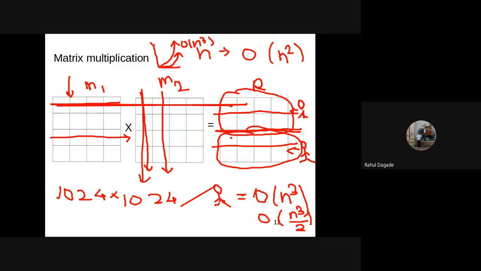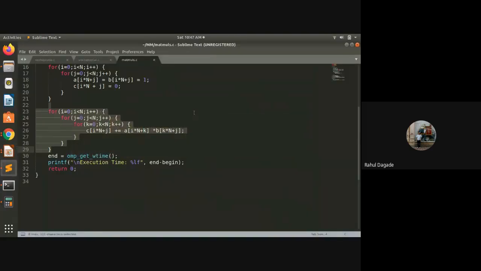If you are designing a parallel algorithm and your complexity is not reducing, then it is not a parallel algorithm. A parallel algorithm should have less complexity than the serial algorithm. That is one of the testing criteria of a parallel algorithm. Right? Now this is the dominant part, isn't it? Now let us try to work it.